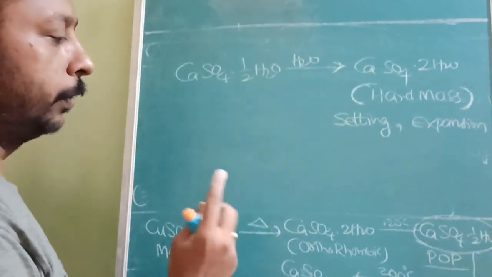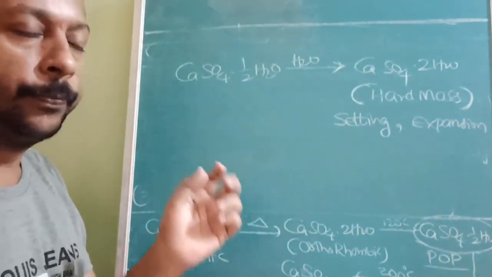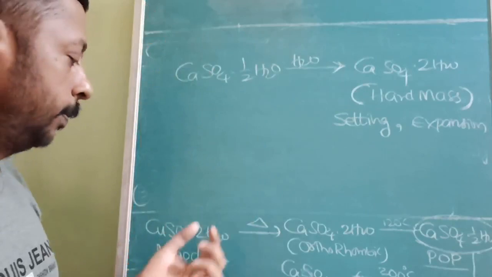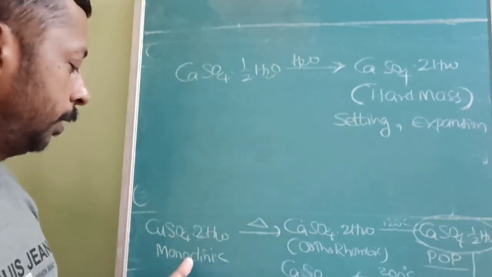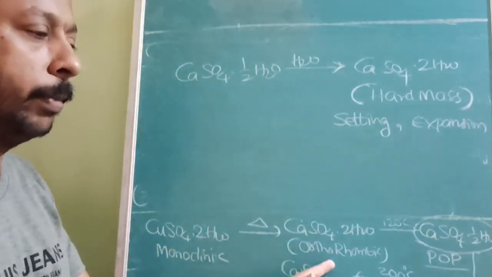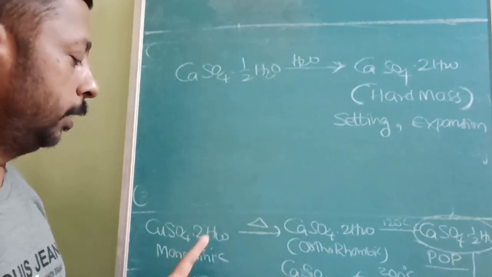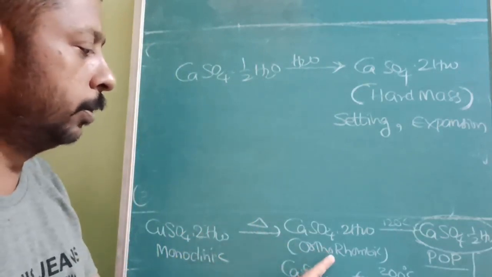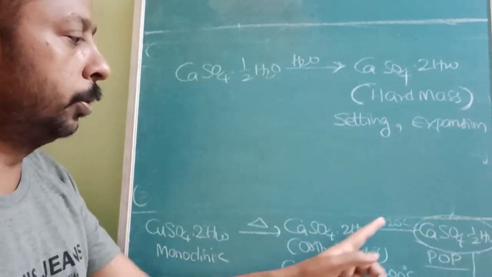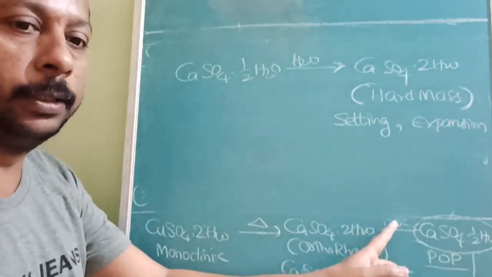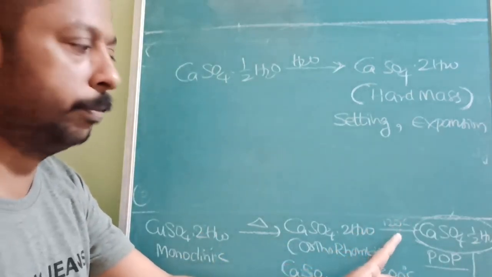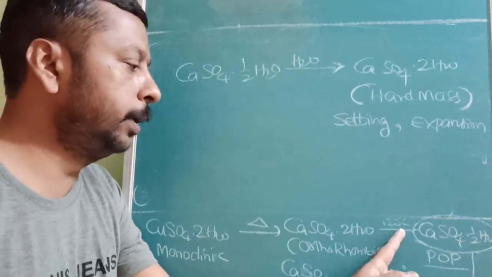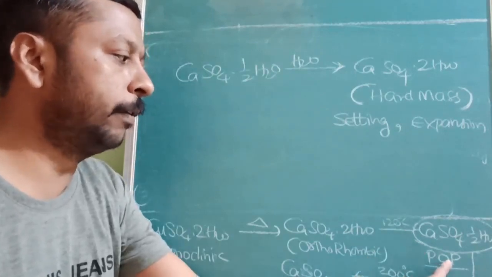First of all, three things you should remember. Gypsum has how many forms? Two forms, monoclinic and orthorhombic. When you heat initially, monoclinic is converted to orthorhombic. At 120 degrees Celsius, which is very important, it will form plaster of Paris.